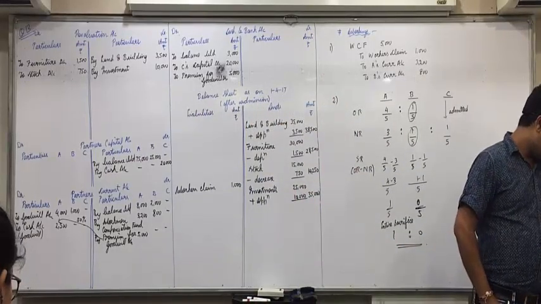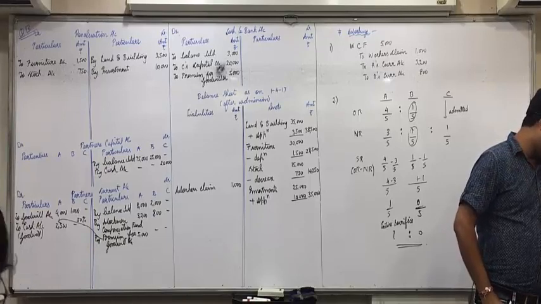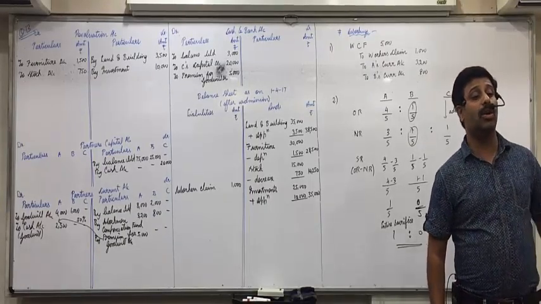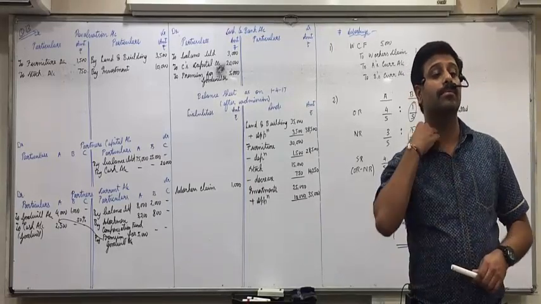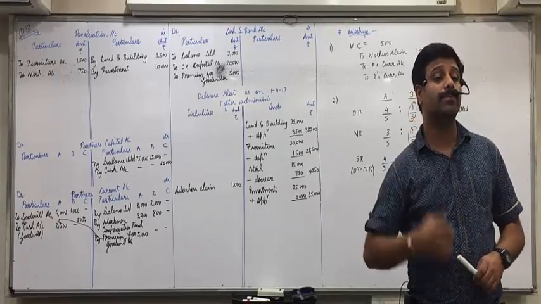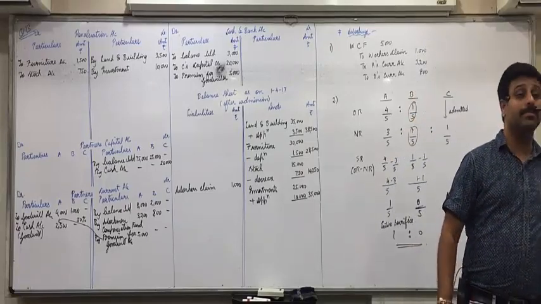Next, provision for doubtful debts is to be made at 10% on debtors. Dhruv Thakur. Asset side.